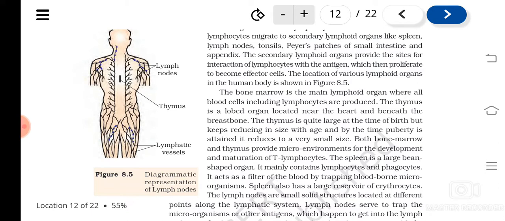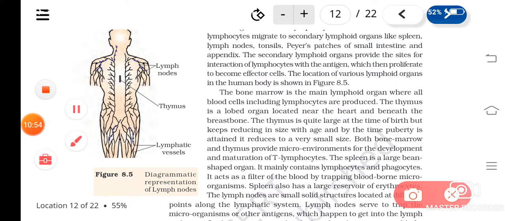So let's see what the organs are where this happens. First we learned the primary lymphoid organs. In that, bone marrow we have studied, isn't it? Bone marrow is the main lymphoid organ where blood cells including lymphocytes are produced. Maturation and production of lymphocytes happens in bone marrow. Then another organ where the differentiation of lymphocytes occurs is the thymus gland.